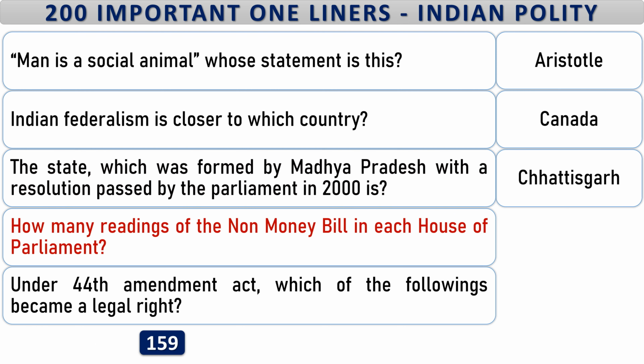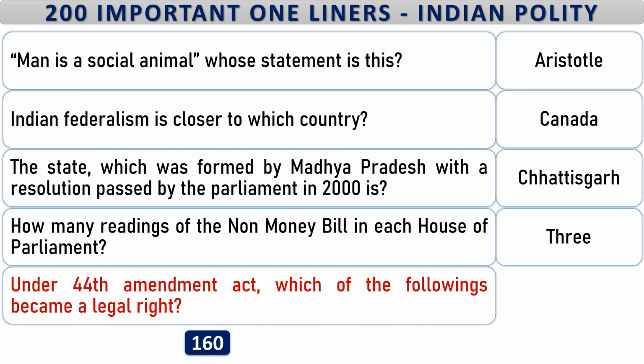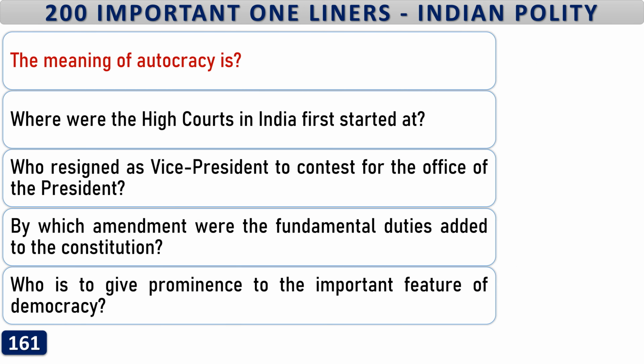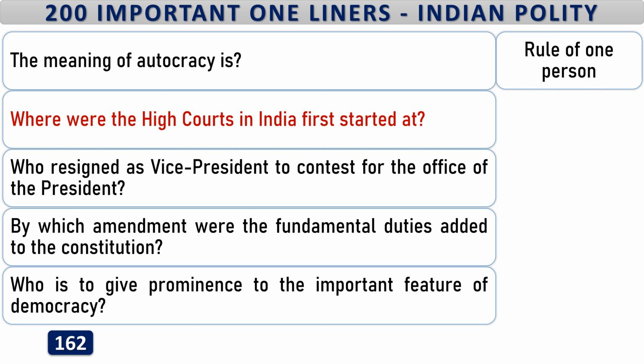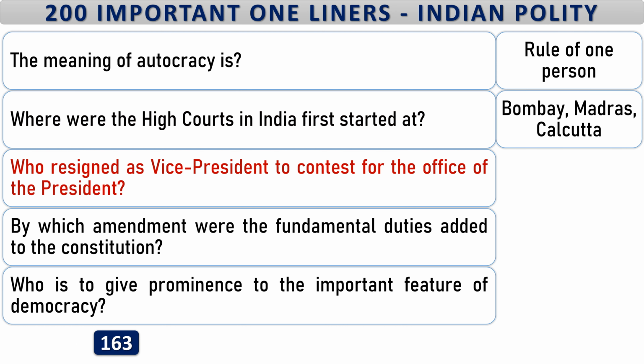How many readings of the non-money bill are performed in each House of Parliament? 3. Under 44th Amendment Act, which of the following ceased to be a fundamental right and became a legal right? Right to property. The meaning of autocracy is rule of one person. Where were the high courts in India first started? Bombay, Madras, Calcutta. Who resigned as Vice President to contest for the office of the President?